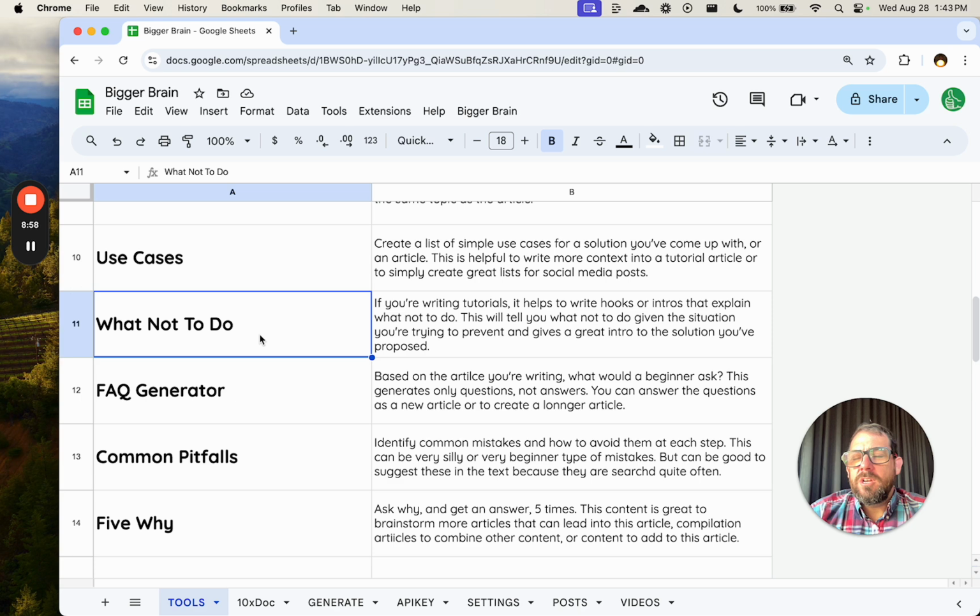What not to do. So there's a few uses of this. This will literally tell you things you shouldn't do when you're trying to solve a problem or have a problem. I like to use this in an introduction to say, hey, you might have tried these other alternatives. This is what you shouldn't do until we find the solution that I have. And so this expands the article a little bit more, but gives more context.